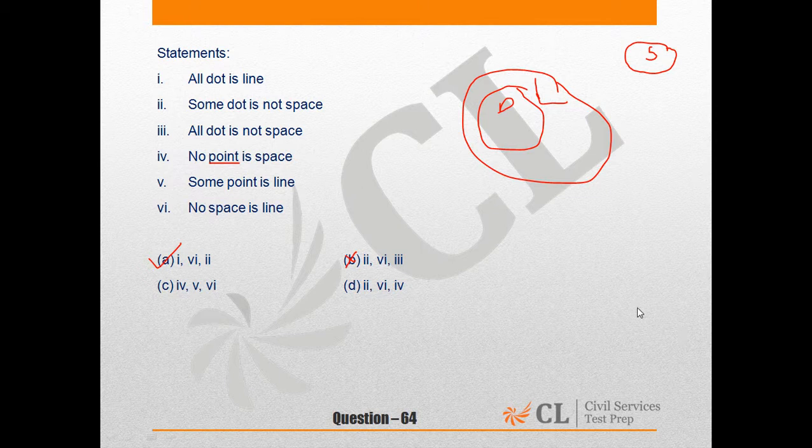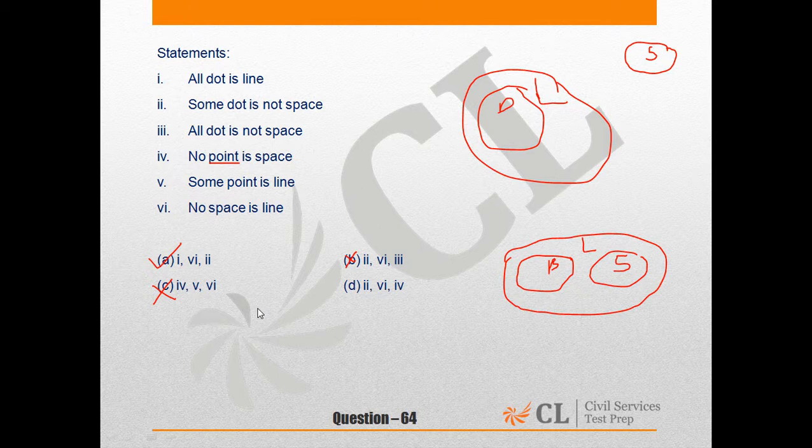So let's see. Statement 4 says no point is space. So we will keep point and space as separate sets. Now statement 5 says some point is line. Well, one way of drawing this is if all points become line, then also some points are line. That is true. Now here it says no space is line, but we can see that all space becomes line. Hence, this conclusion is also not valid.